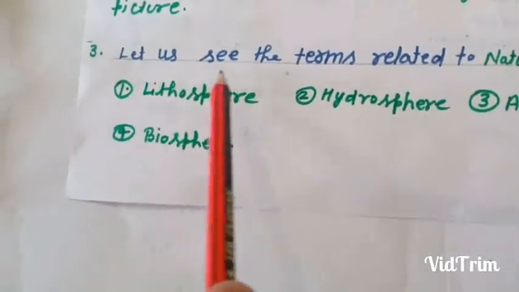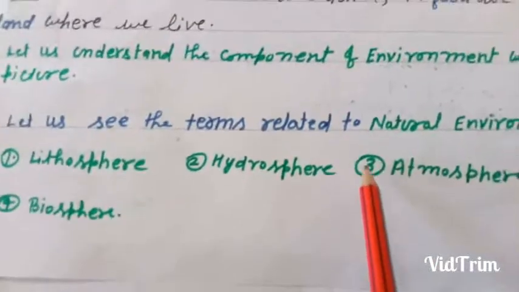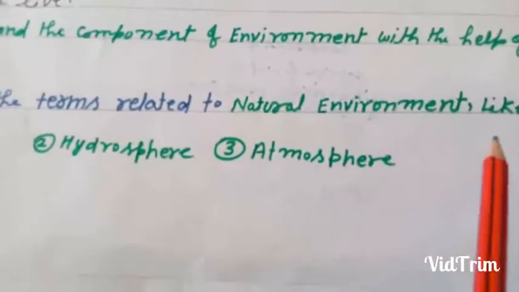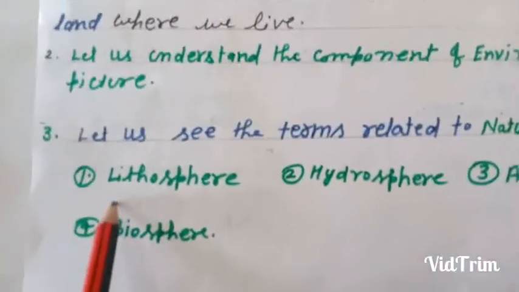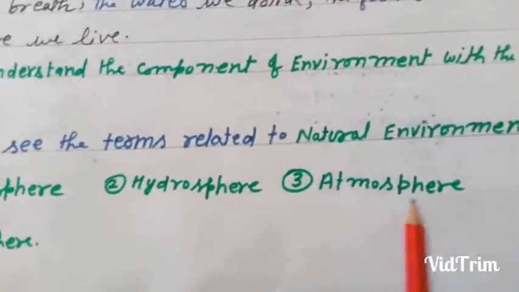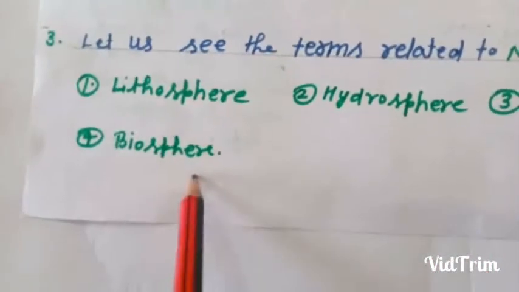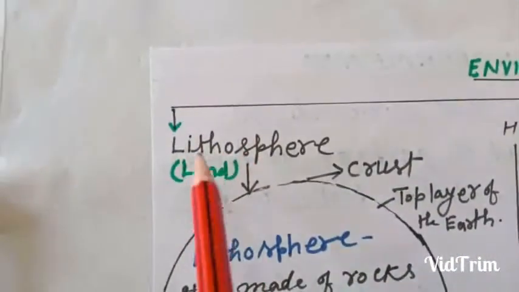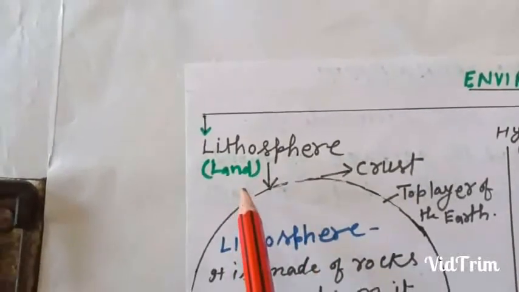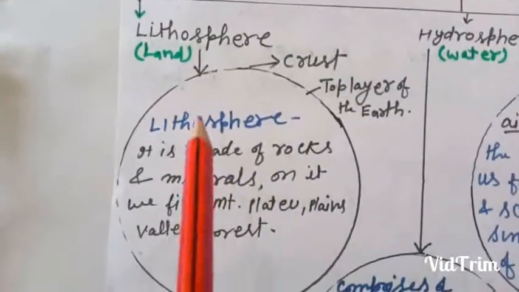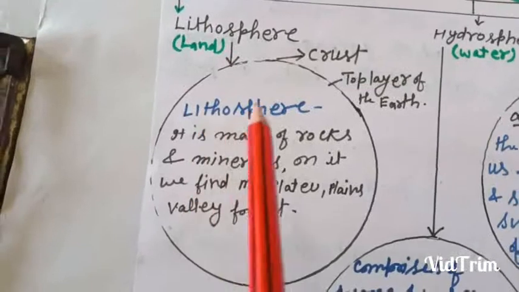Now let us know the terms related to natural environment, like lithosphere, hydrosphere, atmosphere and biosphere. First let us understand lithosphere, which is the land. Suppose students, this is our earth.